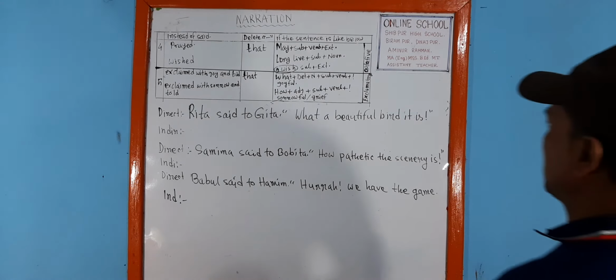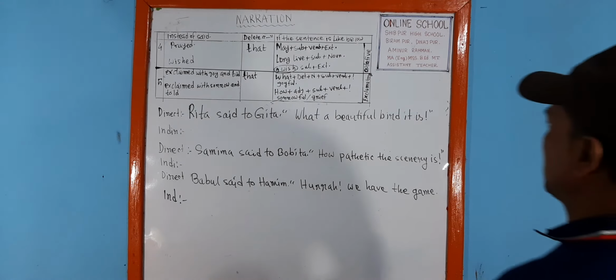If we get repeated speech or inverted comma in this type of sentence, the structure is what plus determiner plus noun plus subject plus verb plus note of exclamation. If we get a note of exclamation, then we have to transform the sentence.